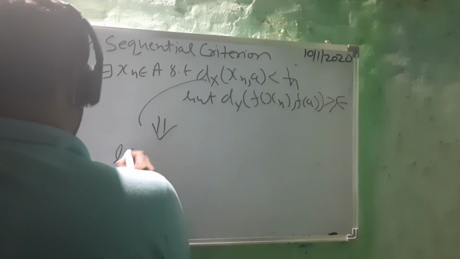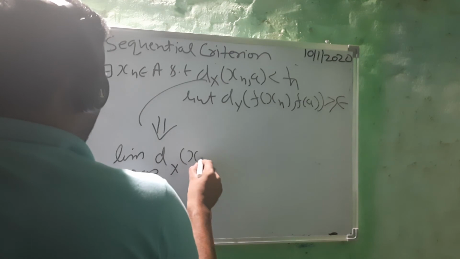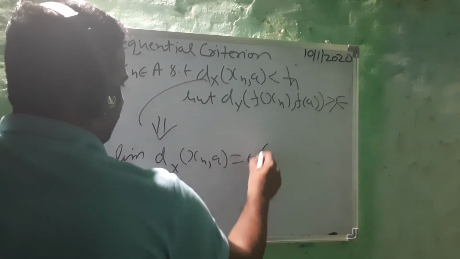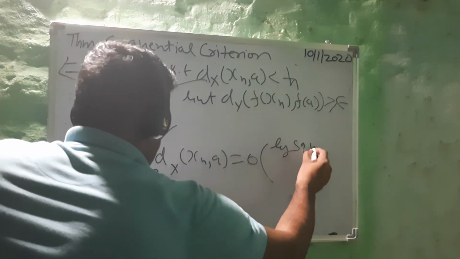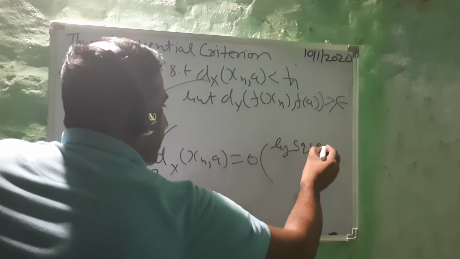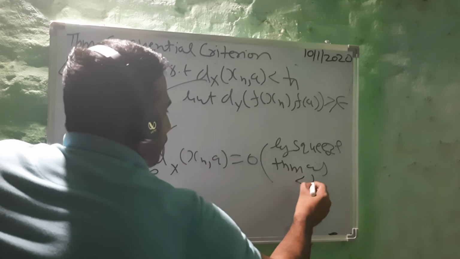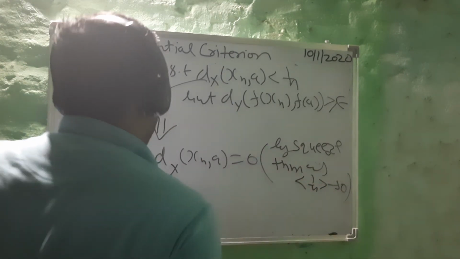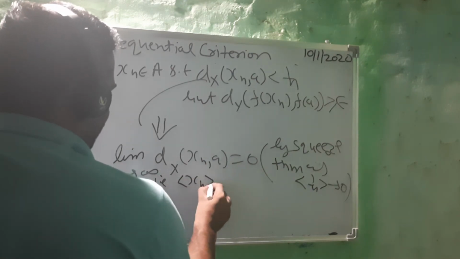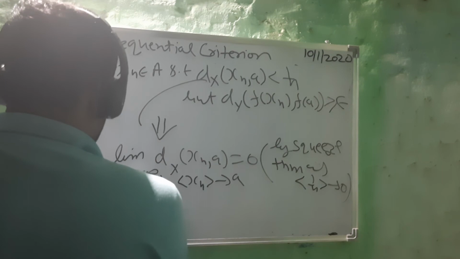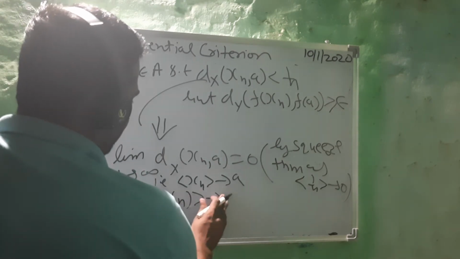The limit as n tends to infinity of d(xn, a) is equal to 0 by the squeeze theorem, as 1 upon n converges to 0, right? So xn converges to a, and now from the given condition it will imply f(xn) converges to f(a).